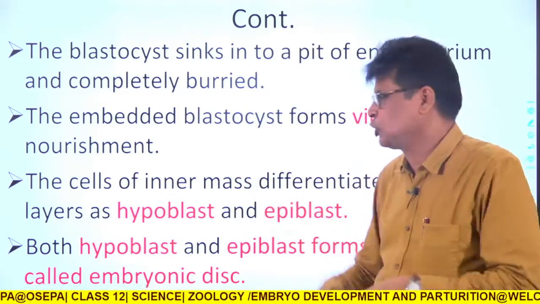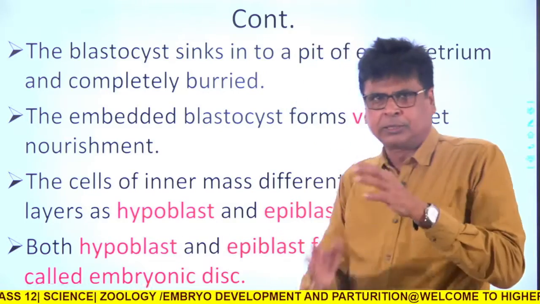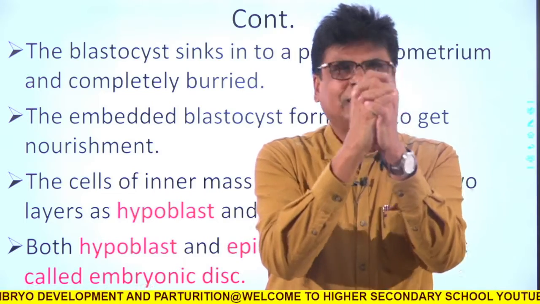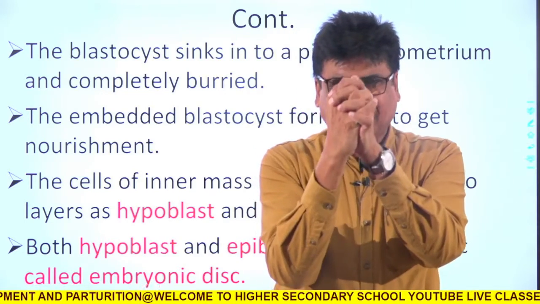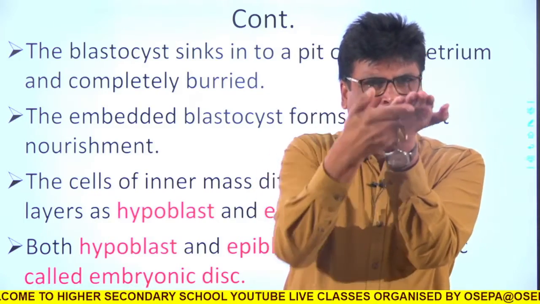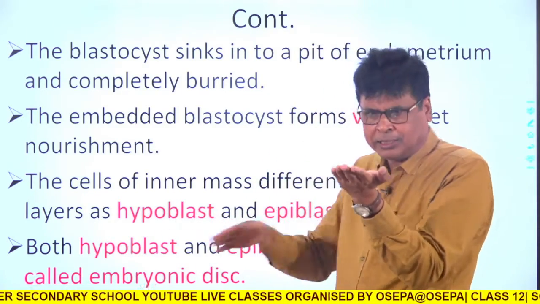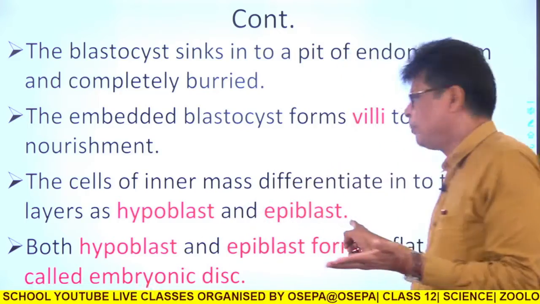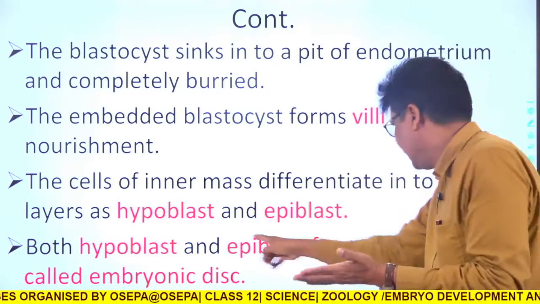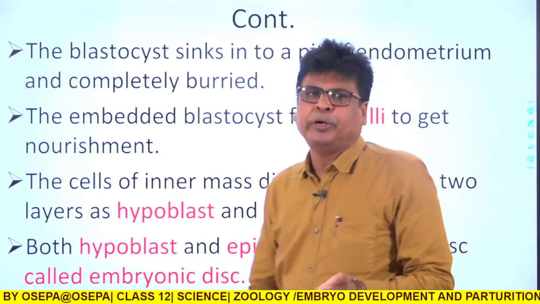So I shall show you in the picture. For example, this is the embryoblast, this is the inner mass. This mass will form two layers. This is the upper layer and this is the base layer. The base layer is called the hypoblast, and upon it, this is called the epiblast. Both the hypoblast and epiblast are called the embryonic disc.